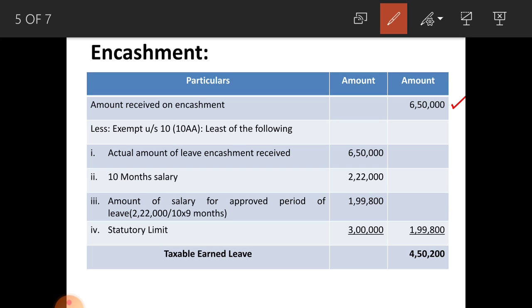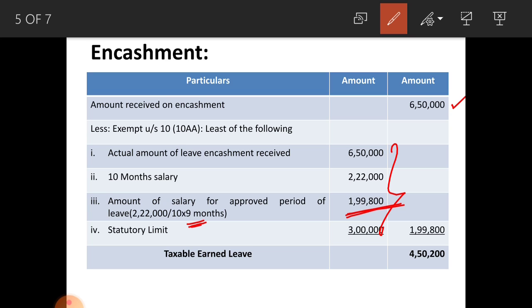Amount of salary for approved period of leave, that is 2,22,000 divided by 10, that amounts to rupees 22,200 multiplied by 9, that amounts to rupees 1,99,800. This 9 months is his leave credited to his account, and the statutory limit is 3 lakh. Whichever is less you have to consider here. 1,99,800 is his exempted leave encashment because it is less.